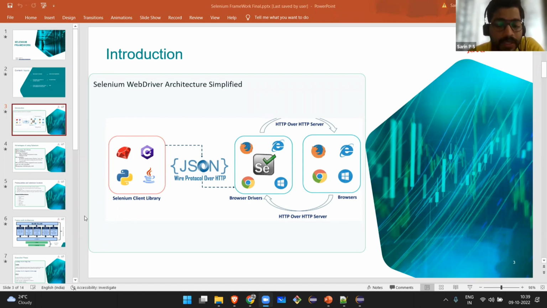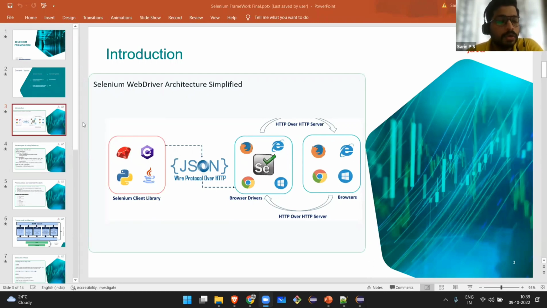Once you execute this, it will get converted to REST API calls in JSON format via the protocol, and with the help of browser drivers, will communicate with the corresponding browser. If you want to execute your test cases in Chrome, you should have the Chrome driver pre-installed, or if you want to work with Mozilla, you have to have the Gecko driver ready in your system.